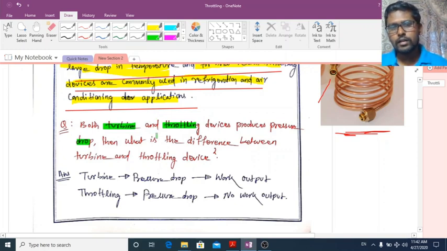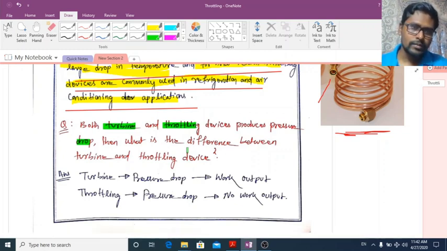High pressure, high temperature fluid enters into the turbine, and low pressure, low temperature fluid comes out from the turbine at its exit. So if I take the case of a steam turbine, suppose steam is entering at 5 bar pressure at its inlet and the exit is 1 bar or 2 bar. So there is a large pressure drop in the case of a turbine.